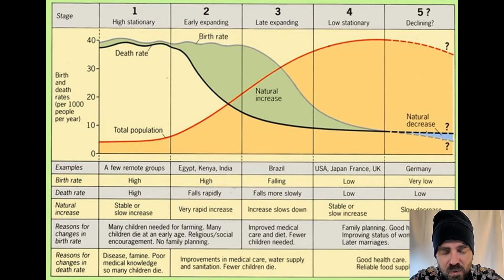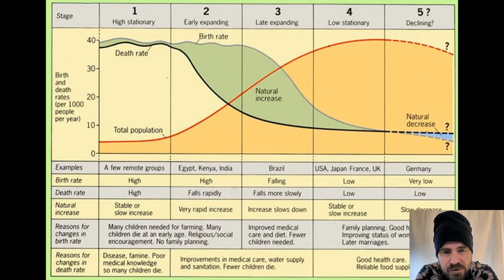More traditional countries have lots of children. Why? For farming, and lots of them die when they're young. No family planning, no contraception, right? So in stage 1, if you've got a high death rate and high birth rate, your population's not going to go anywhere. Lots of babies, but heaps of people die, so your population stays pretty steady.